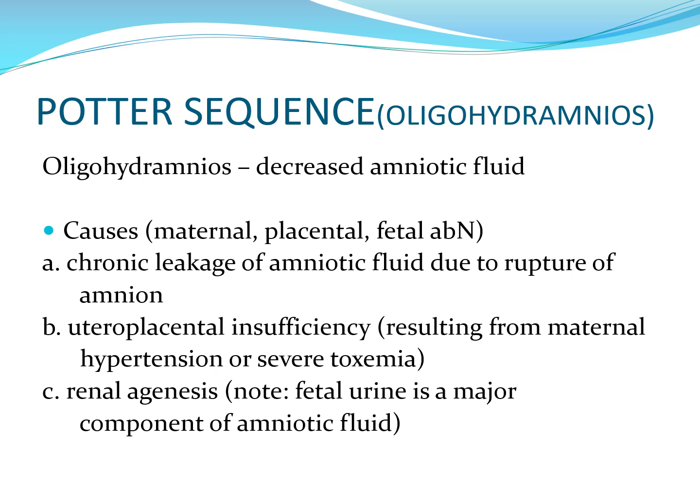So it might be caused by chronic leakage of amniotic fluid due to the rupture of the amnion, or there may be decreased amniotic fluid due to uteroplacental insufficiency, and this results from maternal hypertension or severe toxemia. And there might be decreased amniotic fluid due to renal agenesis, or your kidneys have not developed properly. It is of note that the fetal urine is a major component of your amniotic fluid.